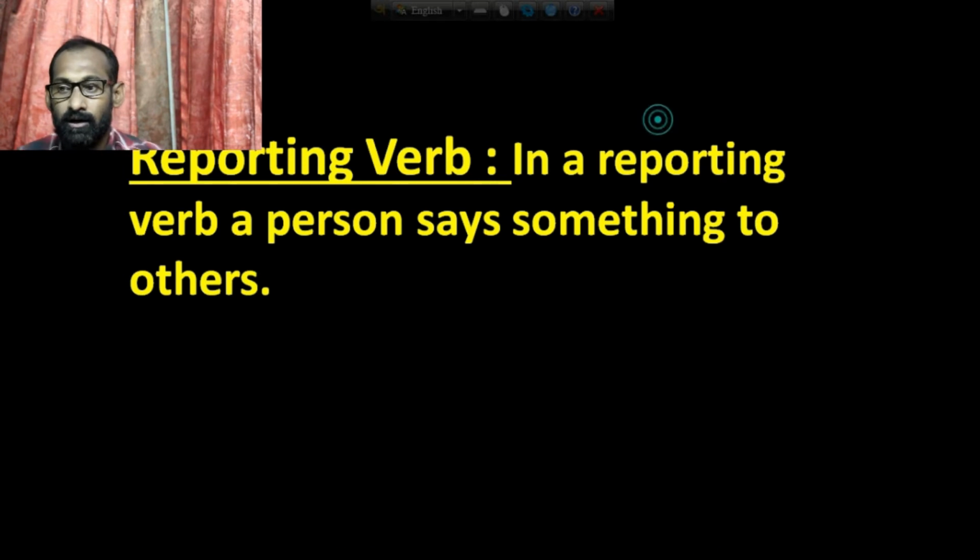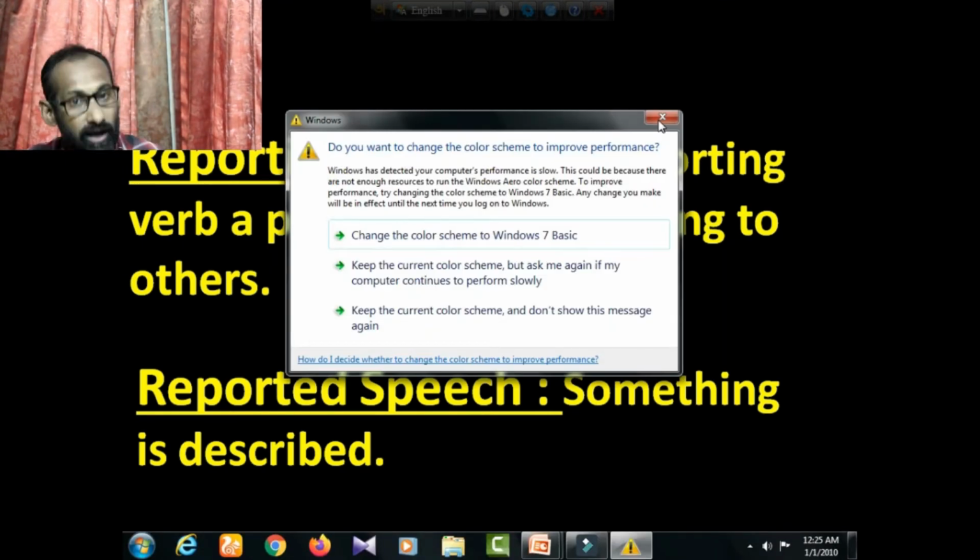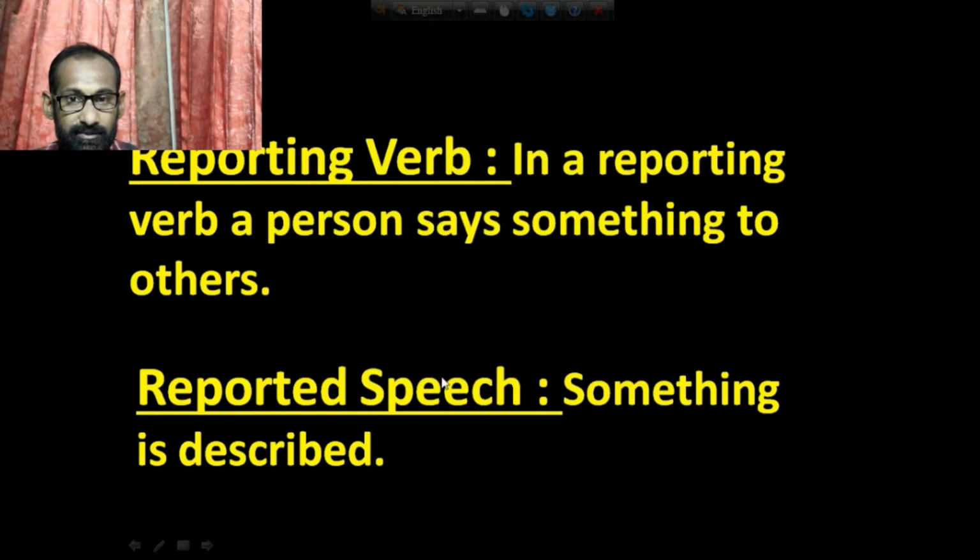And what is reported speech? In a reporting verb, a person wants to inform others of something, and in reported speech something is described. That means what the person wants to describe is placed in reported speech.